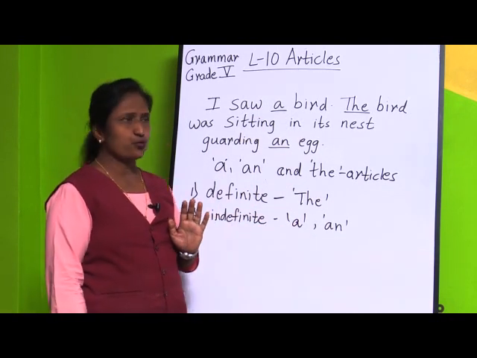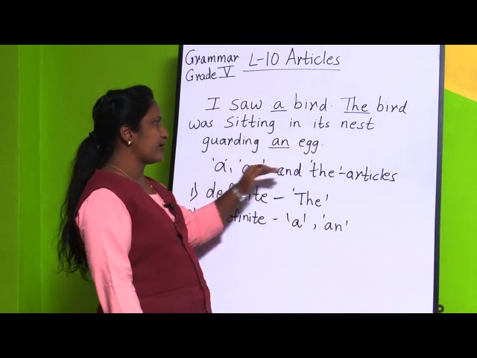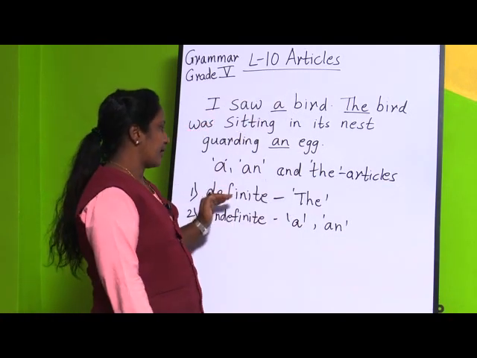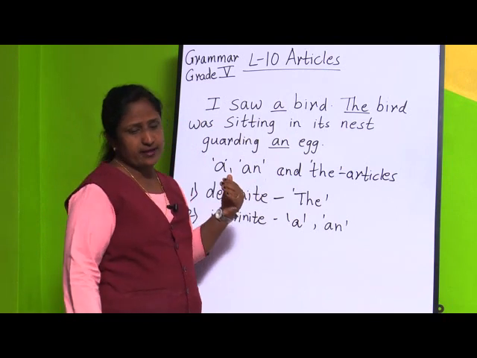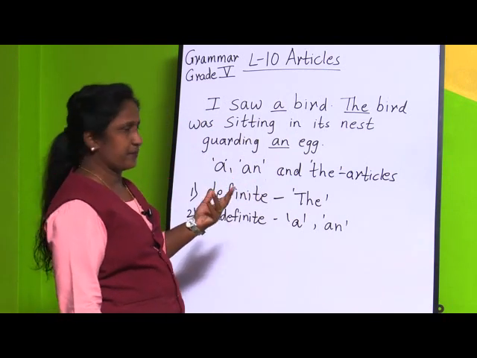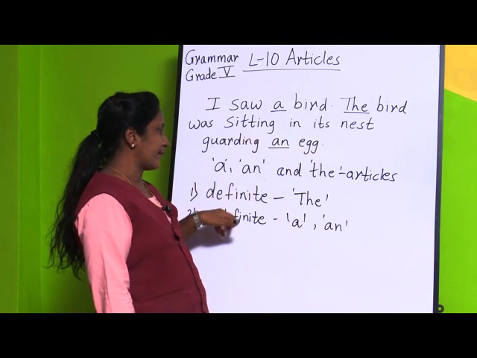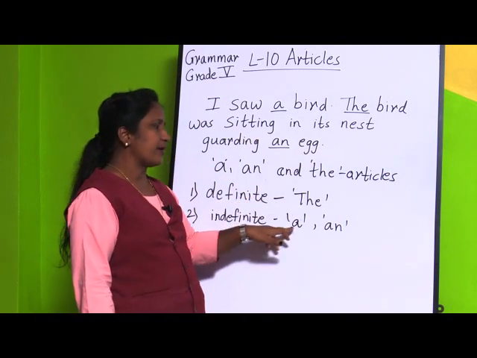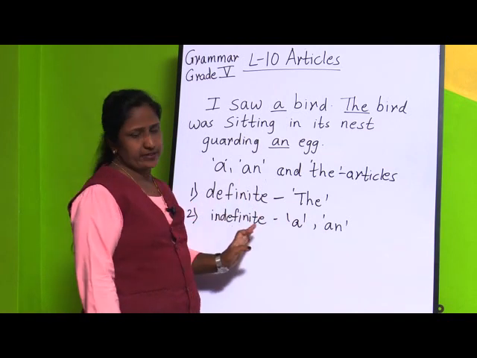So first I told you there are three articles, a, an and the. And again the articles are of two types, definite and indefinite. The is used as the definite article, and a and an are used as indefinite articles.